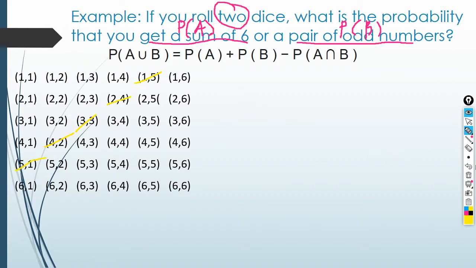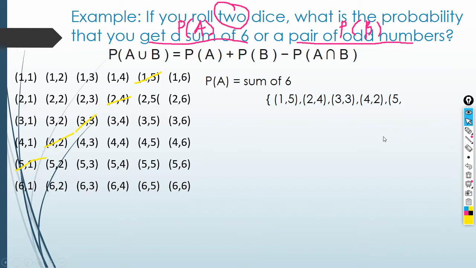So that gives us a sum of 6. That's 1, 5; 2, 4; 3, 3; 4, 2; 5, 1. How many is that? There are 5 outcomes.